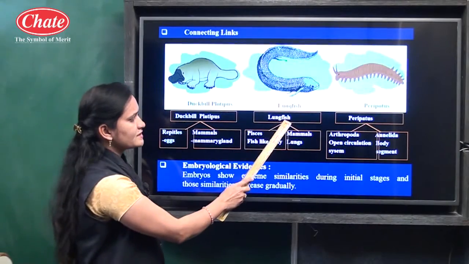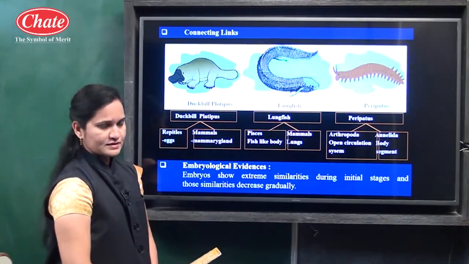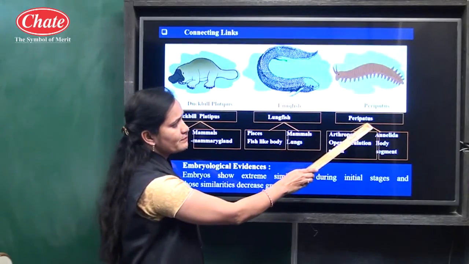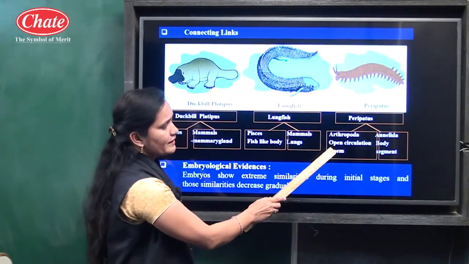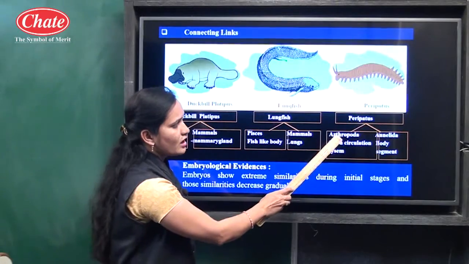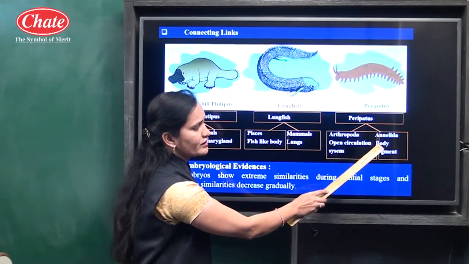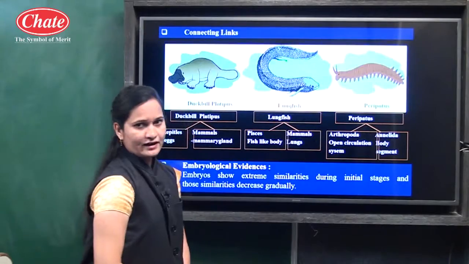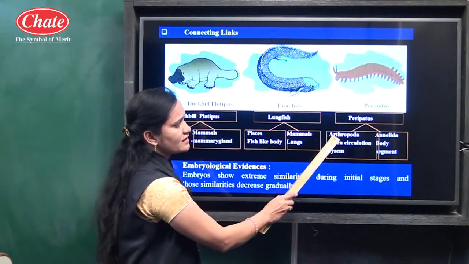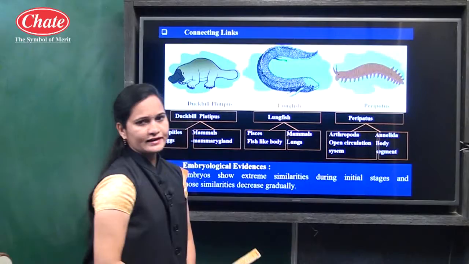Therefore lungfish is a connecting link between the pisces and the mammals. The third example is peripatus. Peripatus has an open circulatory system just like arthropoda, and also has a segmented body like the Annelida. So peripatus is a connecting link between the arthropoda and the Annelida.